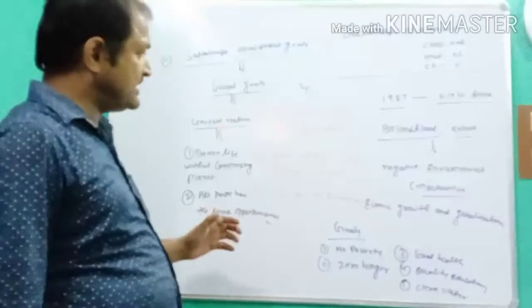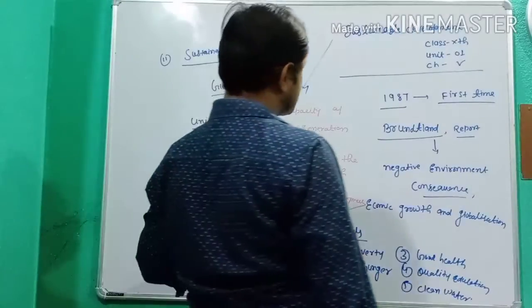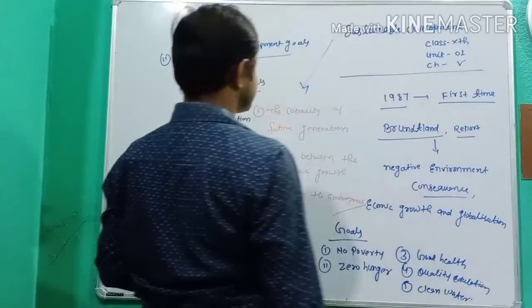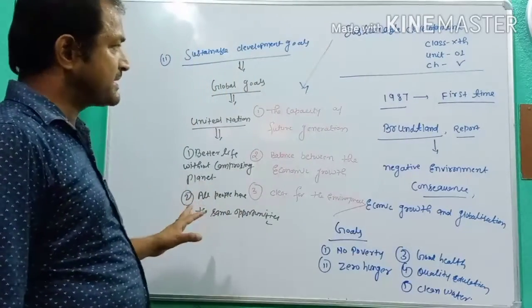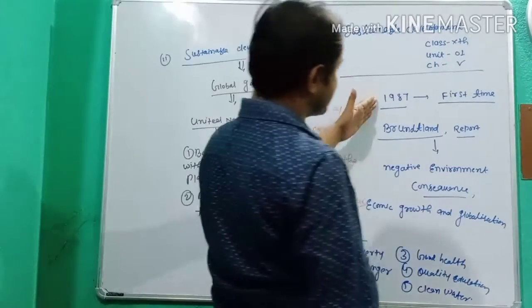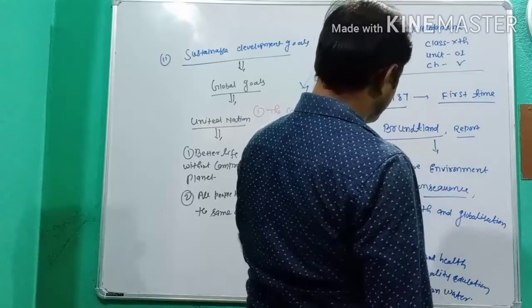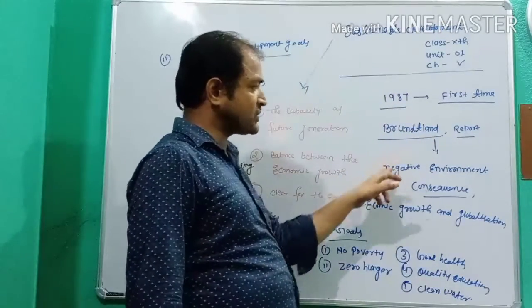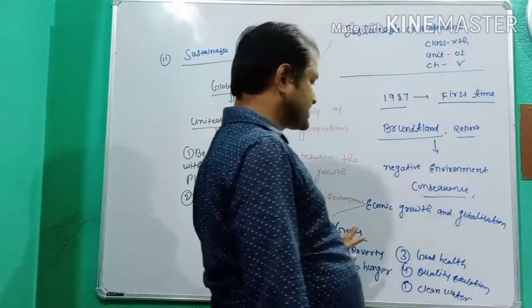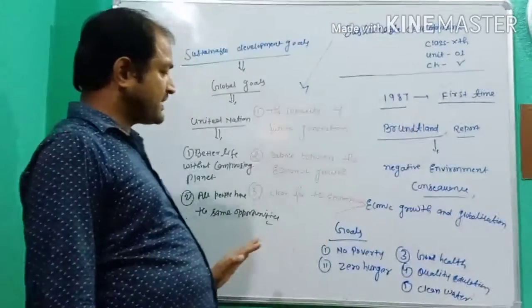So, my dear students, I hope every student understands sustainable development. It is related to 1987 and the Brundtland report, which focuses on negative environmental consequences, economic growth, and globalization. Sustainable development focuses on the capacity of future generations and the balance between economic growth and care for the environment.